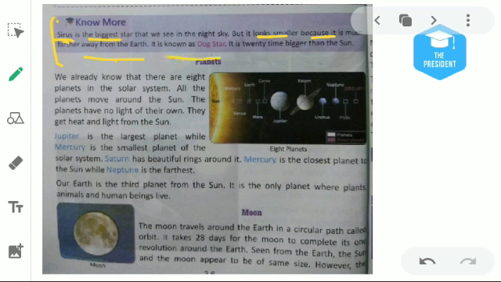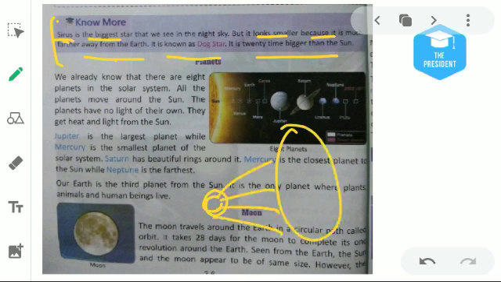Means in the sky at night, there is a star whose name is Sirius. It is also known as the dog star. It is 20 times bigger than the sun. For example, if we are the sun like this, then Sirius's size is like this, 20 times bigger than our sun, but it looks small because it is far from our earth. So if someone asks you what the dog star is, your answer will be Sirius.